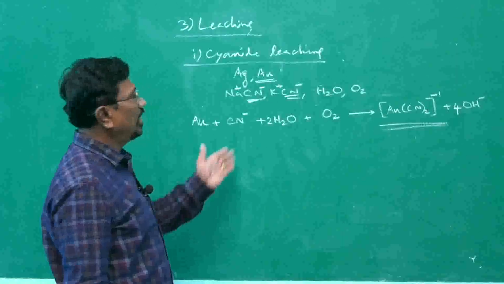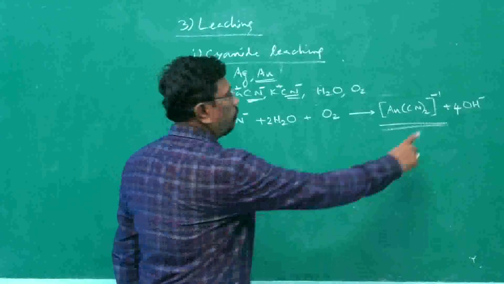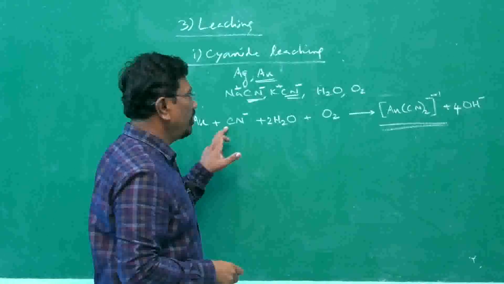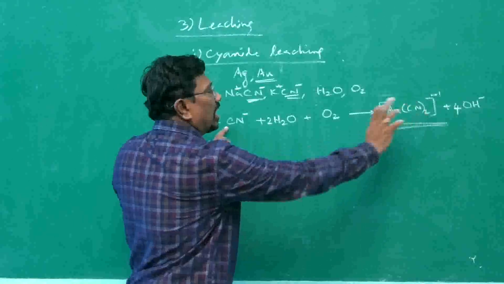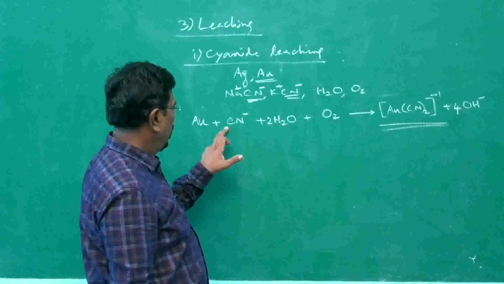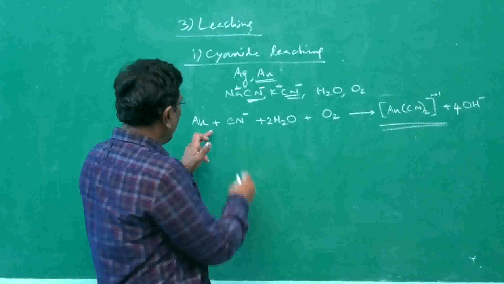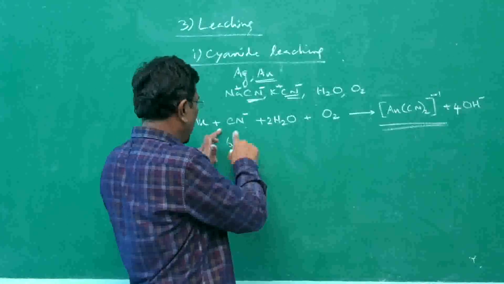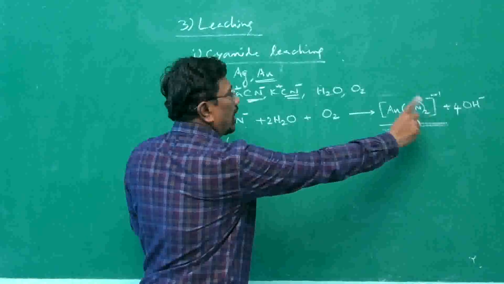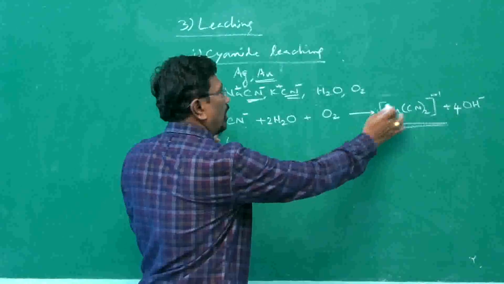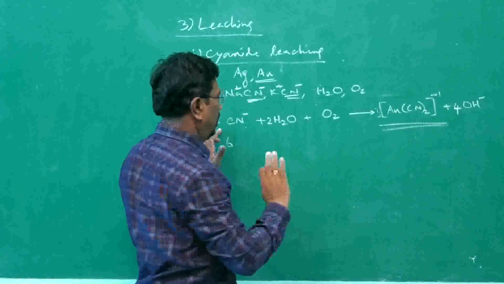Now we can balance the charge. 4 negative charge plus 1, 5 negative charge. I can write 5 here, but cyanide cannot be balanced, as we have an even number of cyanide. If I make the next higher even number 6, what will happen? 6 cyanide ions, 6 cyanido ligands. When it makes 2 cyanido ligands, if I put 3, the charge will become 7. Therefore, it cannot be balanced.